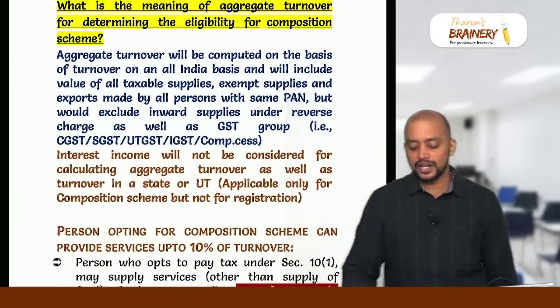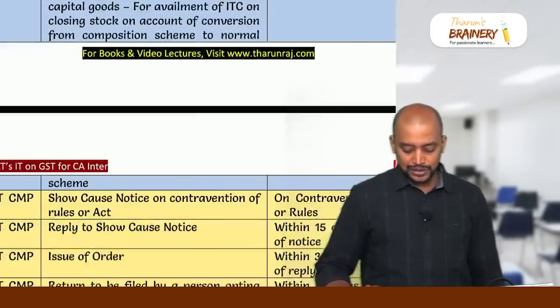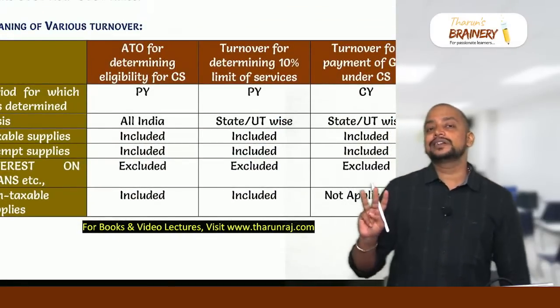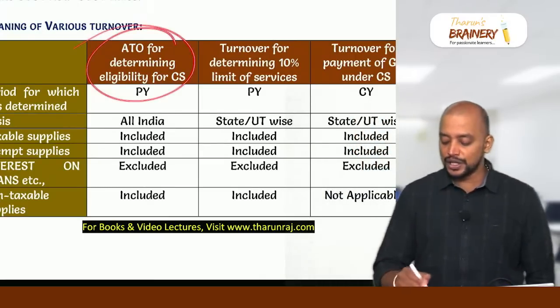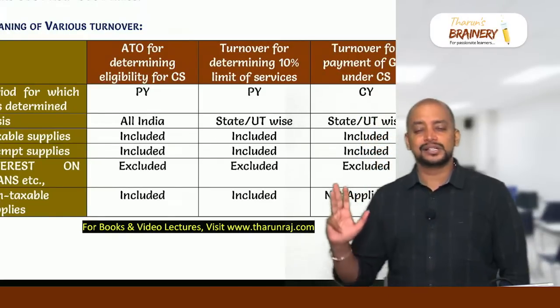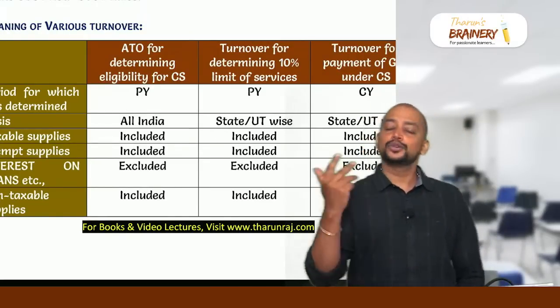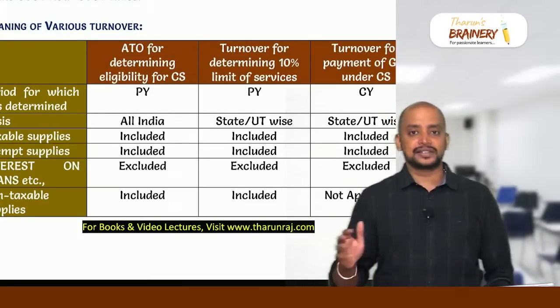Then what is the meaning of aggregate turnover? Here we have 3 turnovers. So those 3 turnovers meaning is important. So we will come across 3 turnovers in composition scheme. Aggregate turnover for determining the eligibility to opt for composition scheme. Regular aggregate turnover only. That is taxable supplies, exempted supplies, zero rated supplies, non-taxable, everything will come. And 2 things are excluded. Inward supply under RCM, and we have taxes, that is excluded.